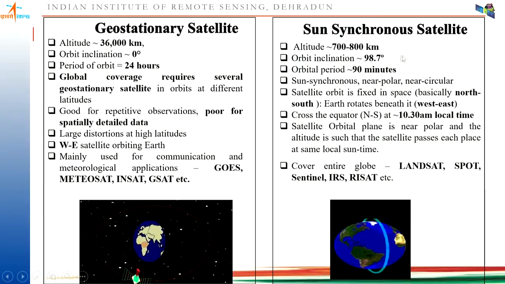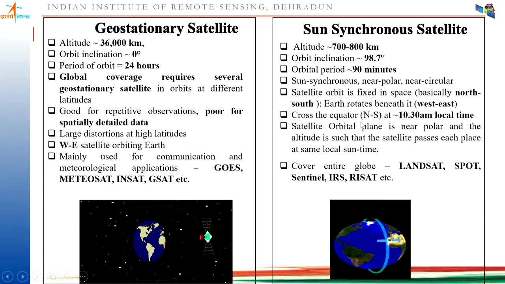Coming to sun synchronous satellites, the satellites normally have an altitude of 700 to 800 kilometers, and the orbital inclination, you can see, is near the pole. So that is 98.7 degrees. This is just one example. For a satellite at an altitude of 700 to 800 kilometers, it takes around 90 minutes to cover the entire orbit. This is also called sun synchronous, near polar, near circular, and the satellite orbit is fixed. You can see in this case that the orbit is fixed and Earth rotates beneath it.